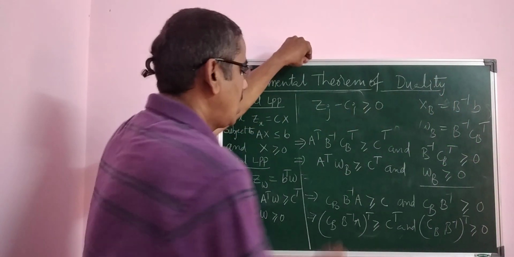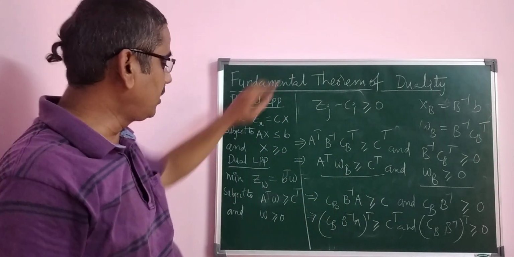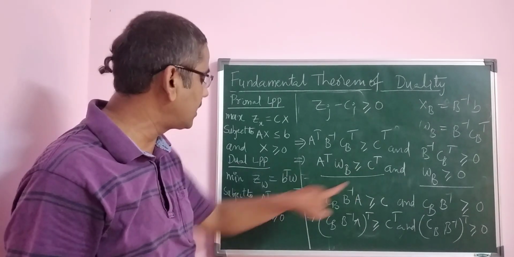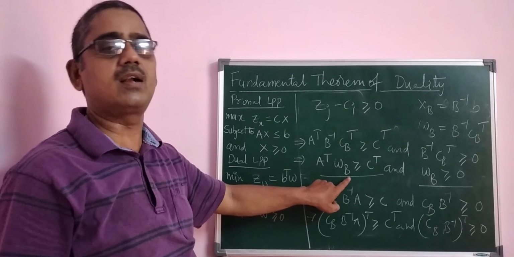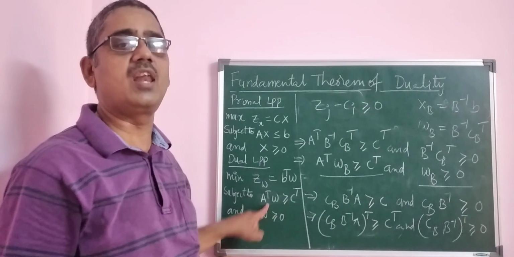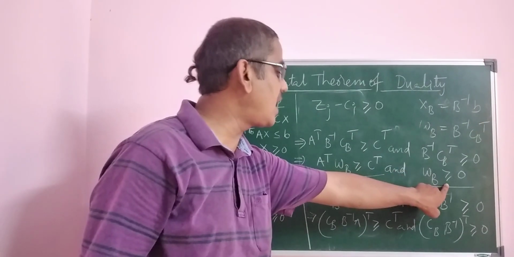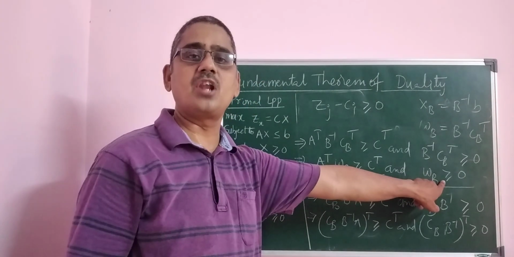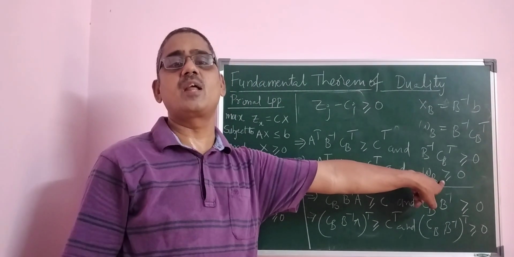What is this and what is this? You refer to this as the dual LPP. In the dual LPP, A transpose omega B is greater than or equal to C transpose, which is nothing but the constraints of the dual linear programming problem. Omega B is greater than or equal to 0, that is omega greater than or equal to 0. This is nothing but the non-negative restrictions of the dual linear programming problem.